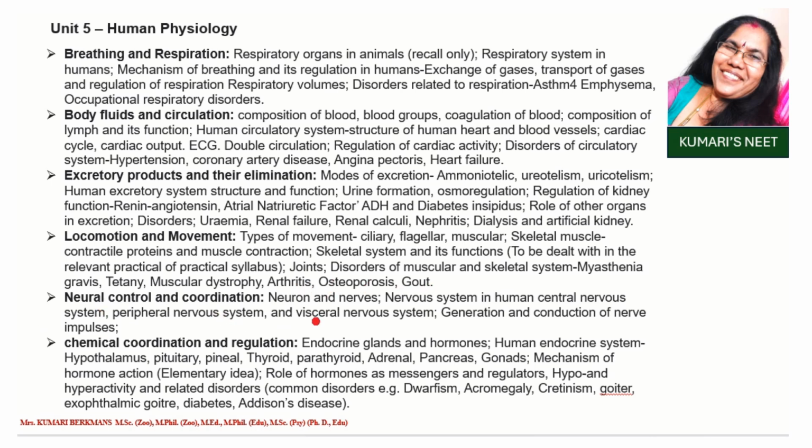Neural control and coordination. What does this include? Neuron and nerves, nervous system in humans: central nervous system, peripheral nervous system, and visceral nervous system, generation and conduction of nerve impulses.